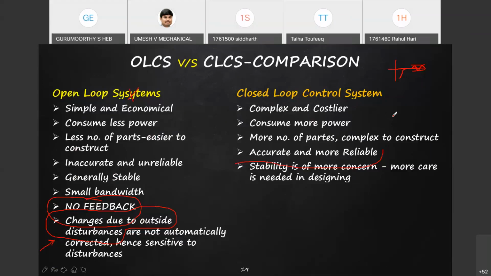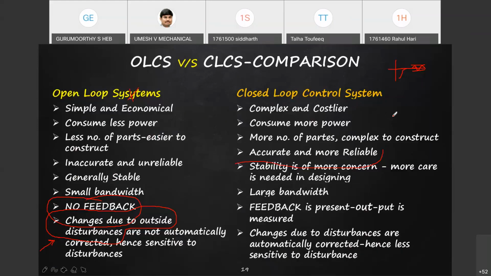Closed loop control systems are accurate because of continuous error correction. Feedback is present, and if any changes happen in the system parameters because of external disturbances, there is automatic correction.